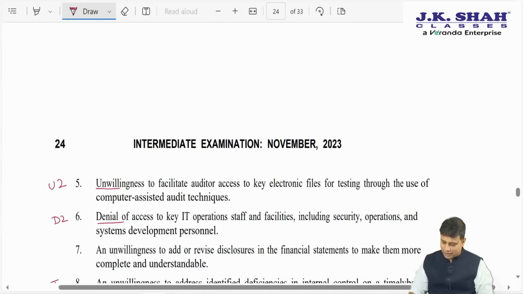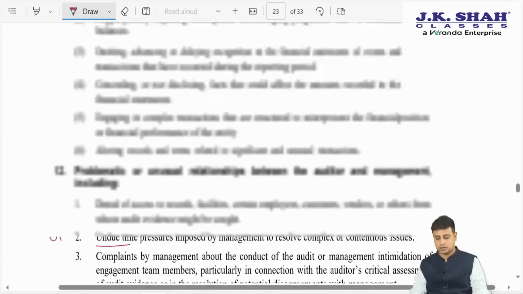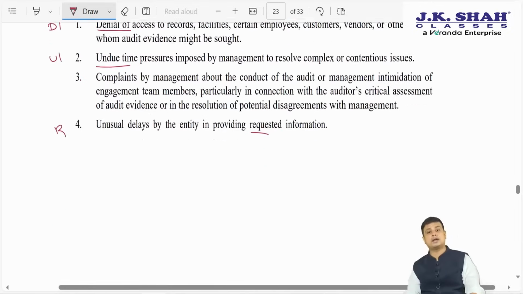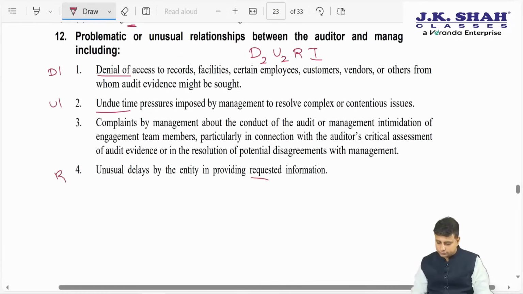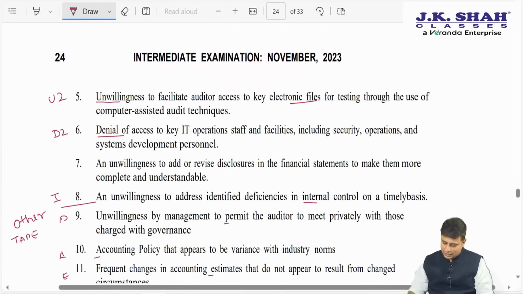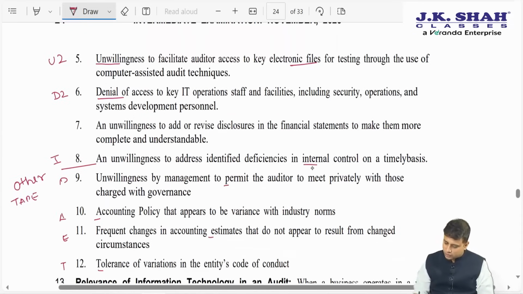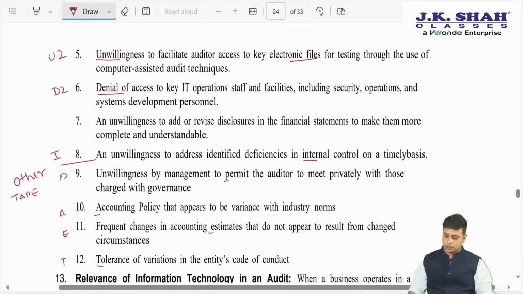D2 was denial of access to the key IT operations and the staff. U1 was undue time pressure imposed by the management, then unwillingness by the management to facilitate auditor with key electronic files. Then R was unusual delays in providing the requested information, and lastly I was unwillingness to address the deficiencies in internal control. So this was problematic or unusual relation.